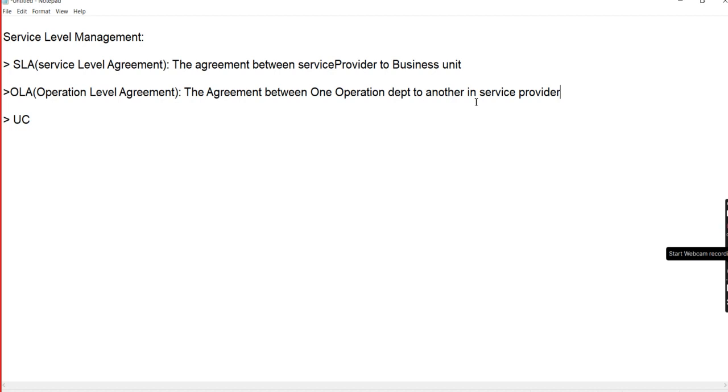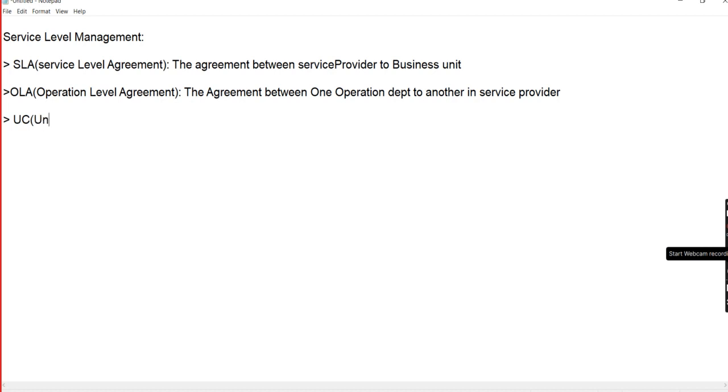Let me take the service provider as Wipro. Wipro has multiple departments. If you want to solve a particular issue or incident, you may take help from some other department. That type of agreement is the operation level agreement. This is also generally done in our companies and organizations.